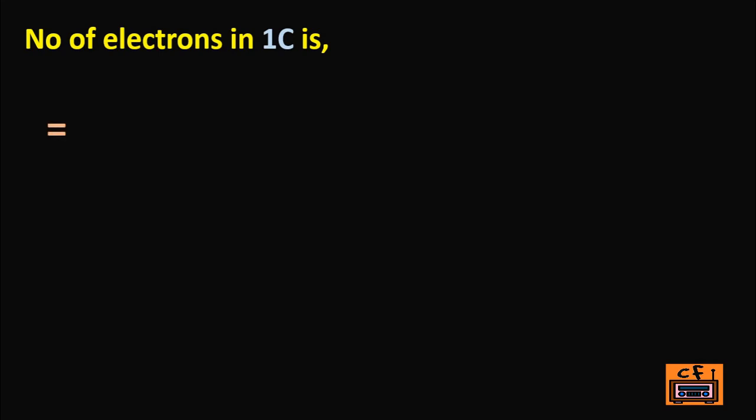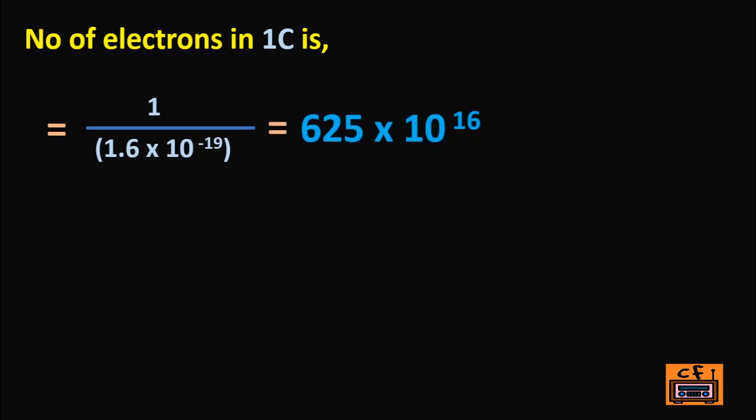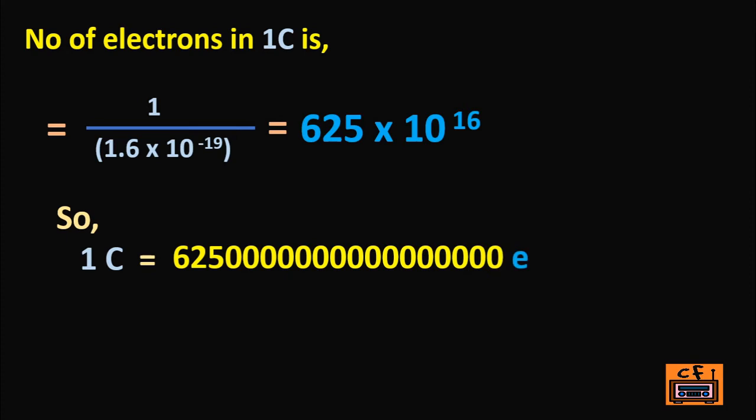So 1 / (1.6 × 10^-19) equals 625 × 10^16 electrons. So 1 coulomb charge consists of this amount of electrons. Quite a huge number. Coulomb is the SI unit of charge.